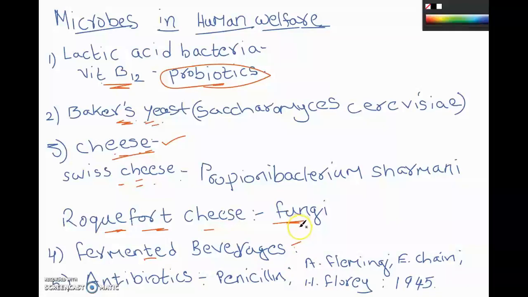Barley seeds are taken, and brewer's yeast, that is the same yeast, Saccharomyces cerevisiae, is introduced as a culture into the fermenters. Malted cereals are being fermented, and then from them there is the production of ethanol. Similarly, if grapes are fermented, you have the production of wine. So depending on the type of substrate that is being fermented, you have the production of that type of beverage. All such beverages are called fermented beverages.